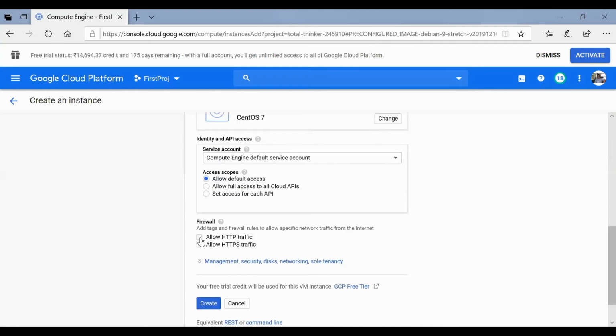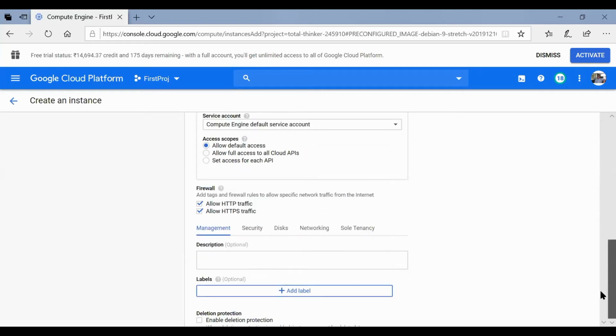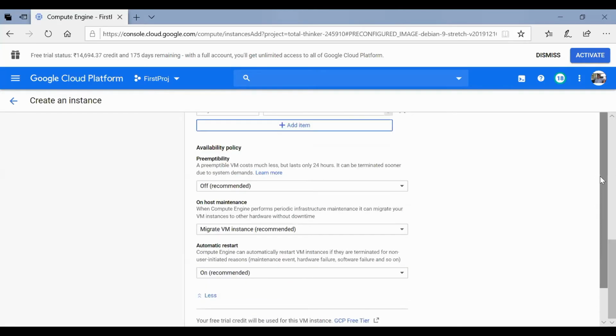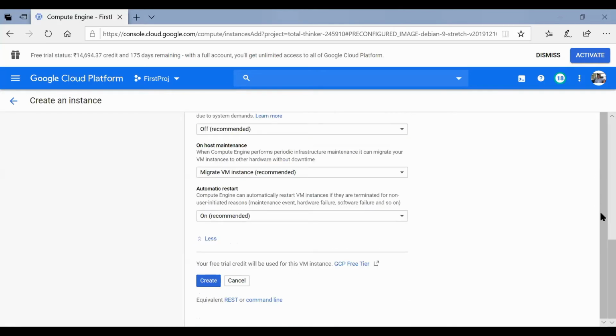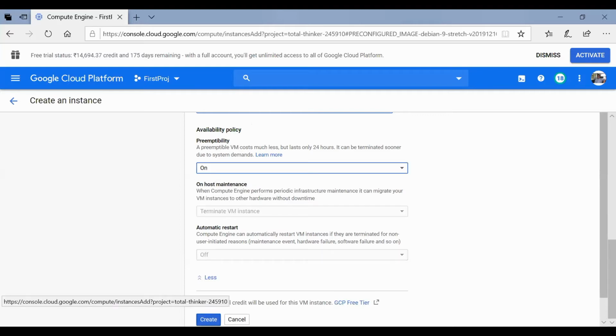So firewall, I'll allow HTTP protocol as well as HTTPS protocol to access the application, and expand this management security, this networking option. And preemptability, select as no, and then create.